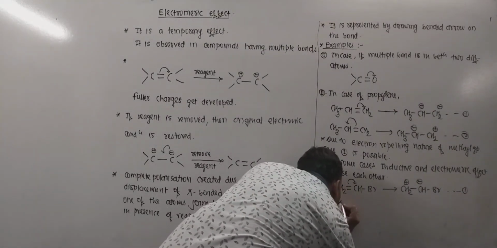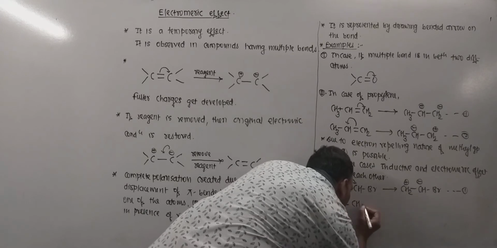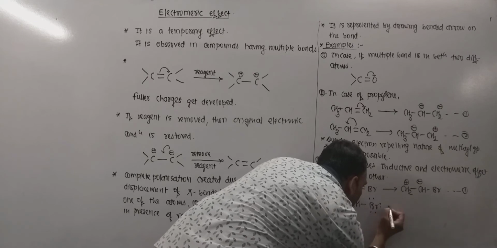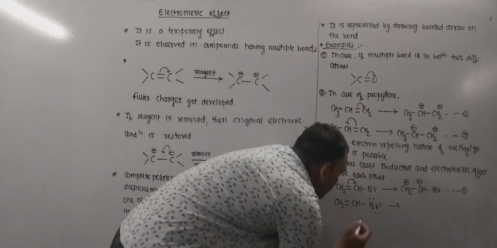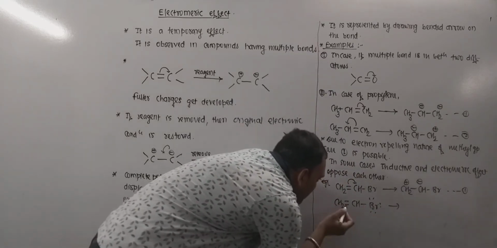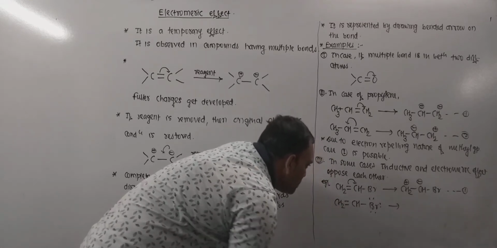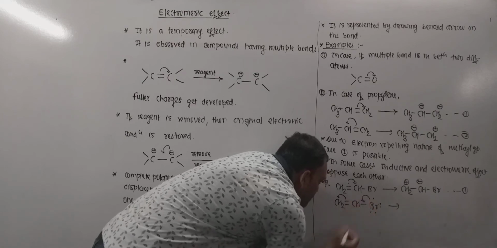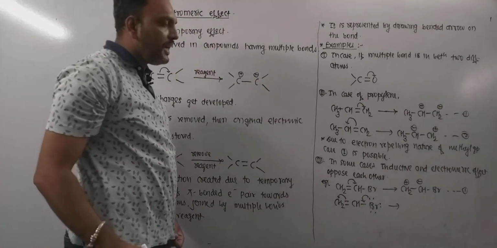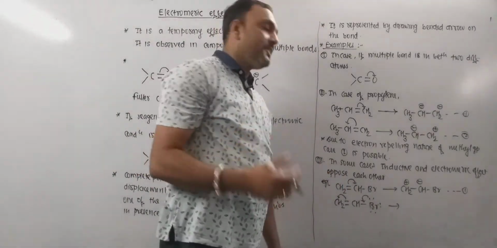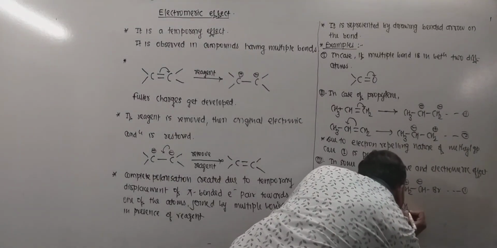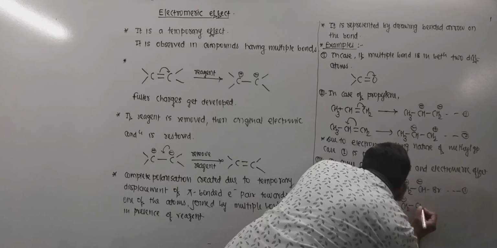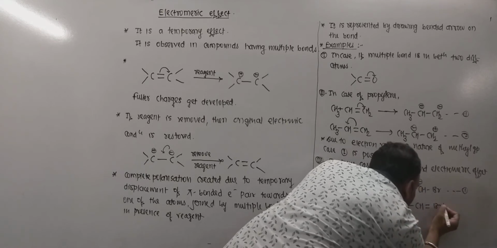Now secondly, we know very well the lone pair on bromine is in conjugation with the pi bond. So electronic shift may be like this, and in such a displacement, the dipolar structure can be like this.